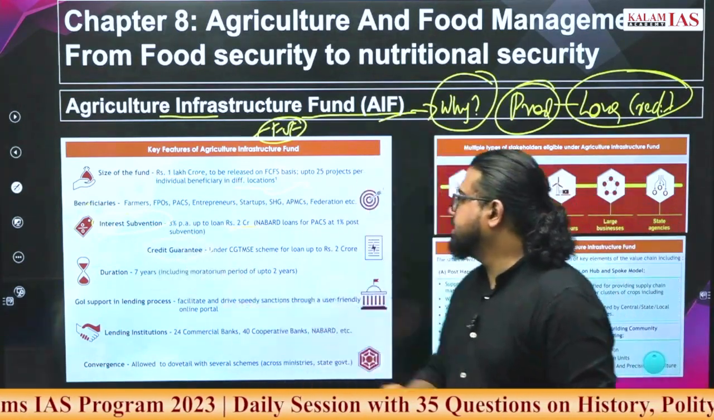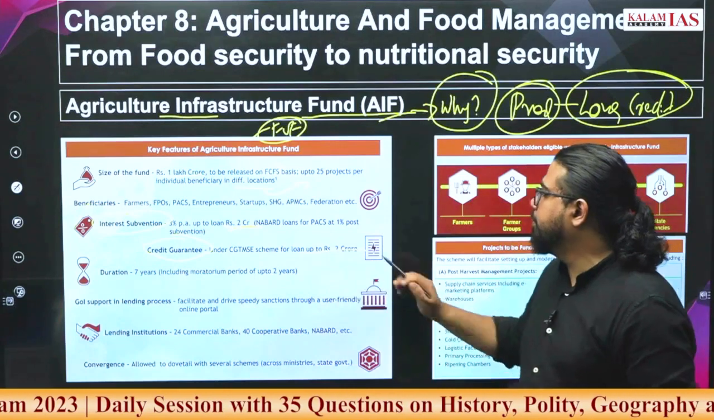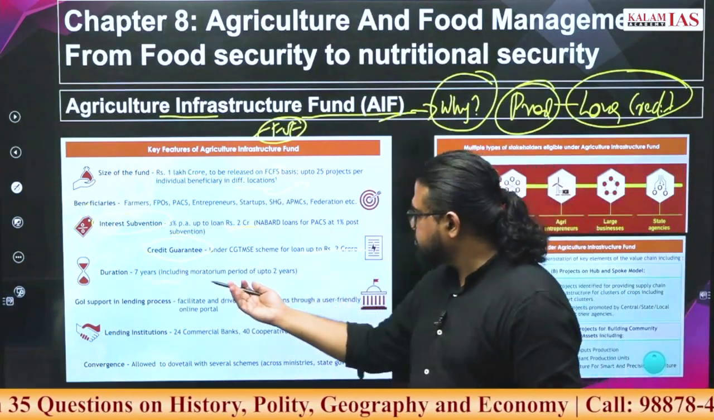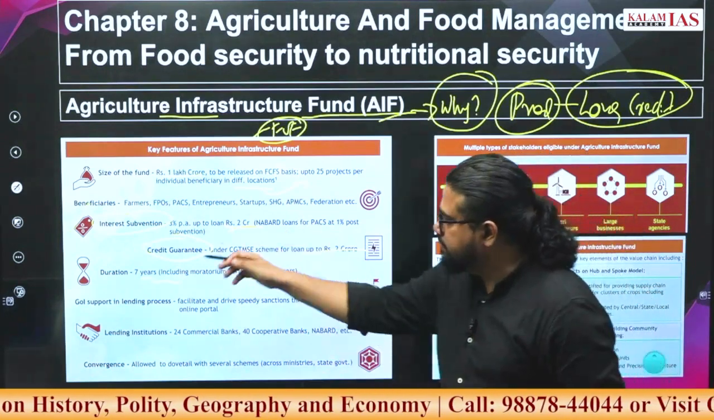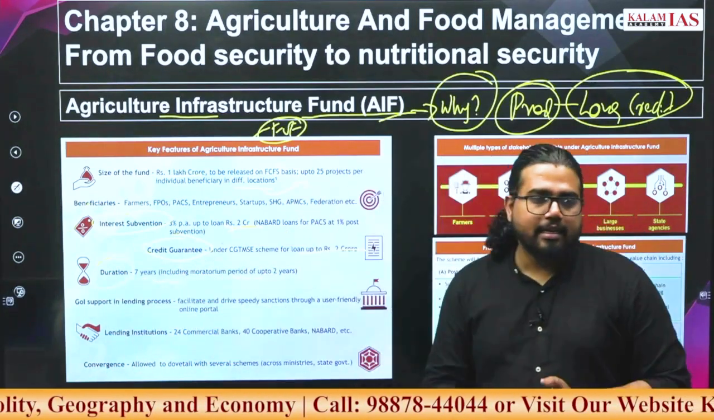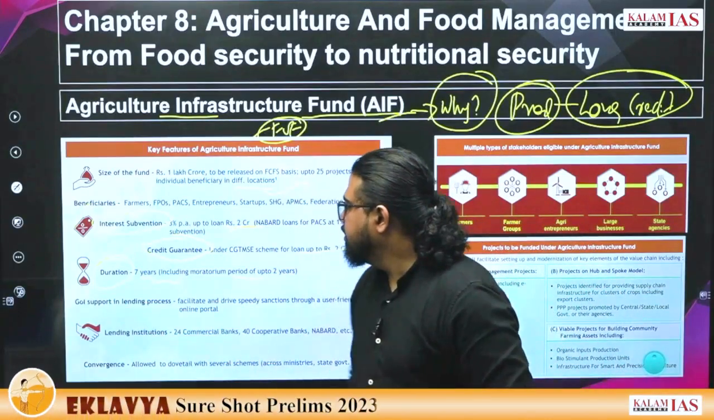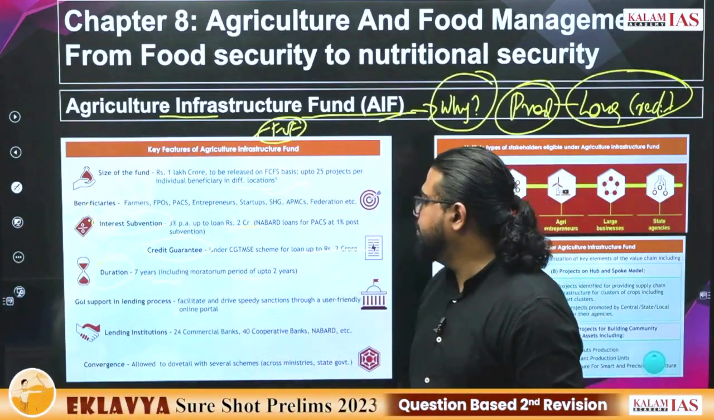Credit guarantee is extended by the government. This is also for projects up to 2 crore rupees. 7 years is the moratorium period. 7 years is the repayment period that is given for projects under this. The government lending process will be facilitated.